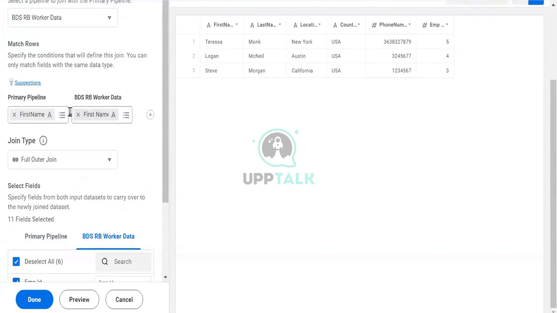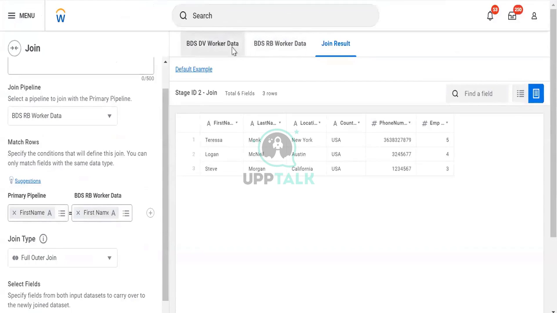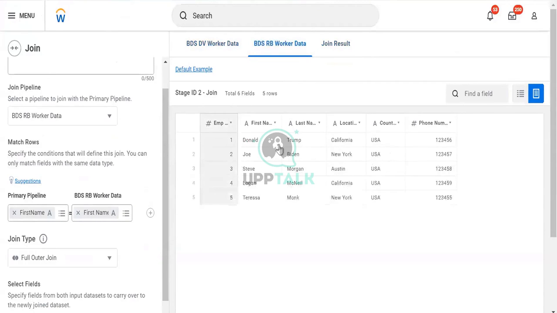But in the join it is very important to establish a key for joining it. What is the key? It is the matching field. Teresa is there, and Teresa is also there. There's also here. I will match first name with first name, and when that match finds it, it will pull the data for other columns.